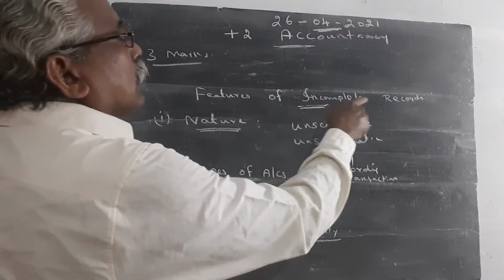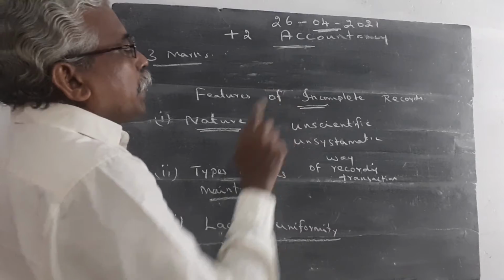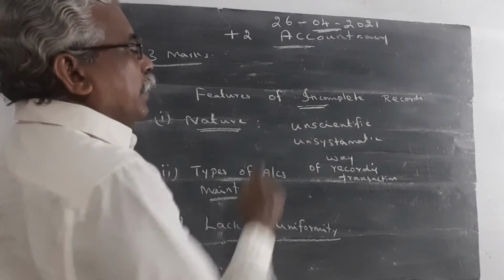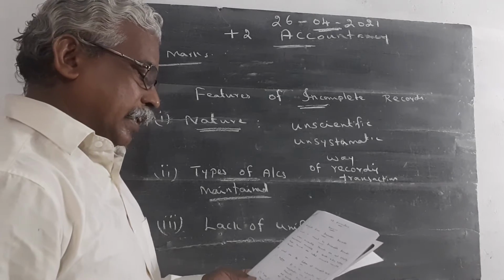What are the features of incomplete records? Point number 1, nature. Incomplete records are an unscientific, unsystematic way of recording transactions.